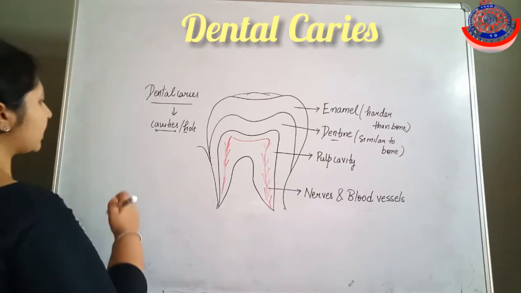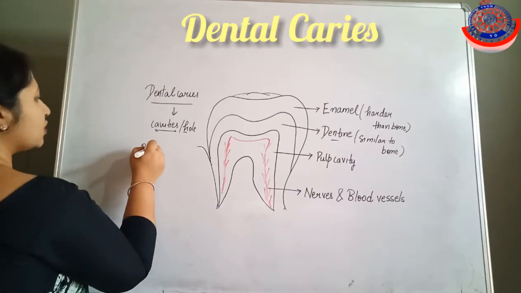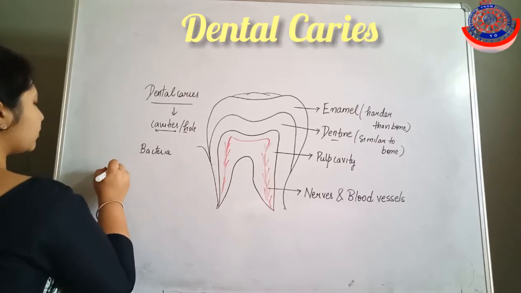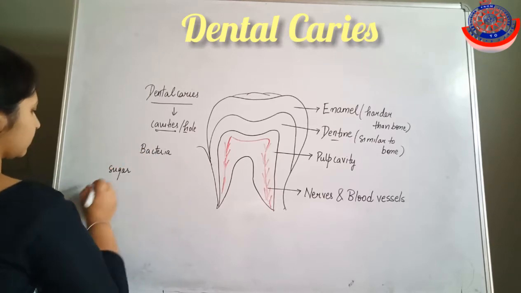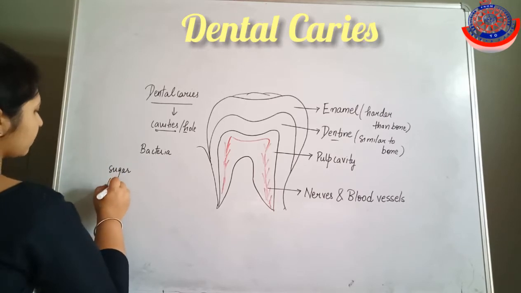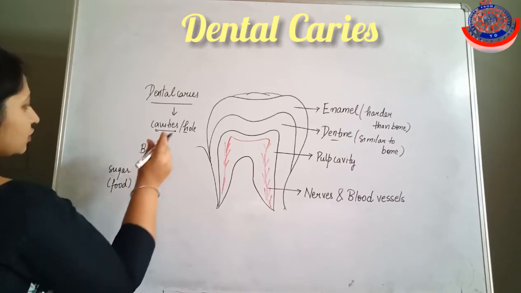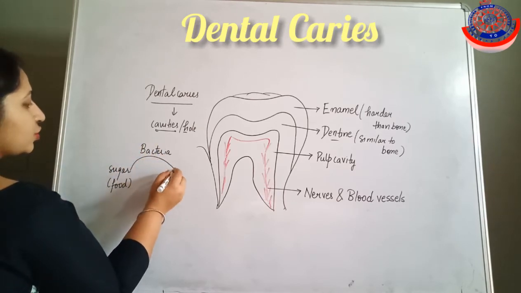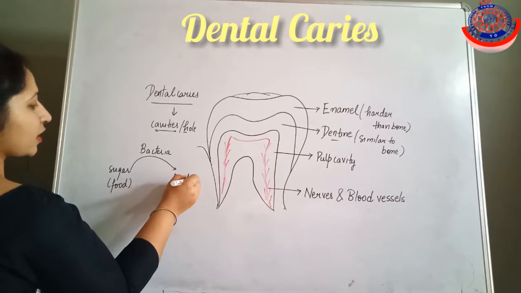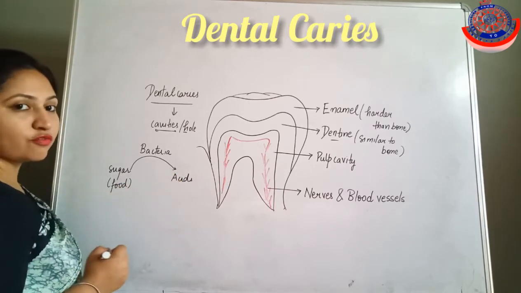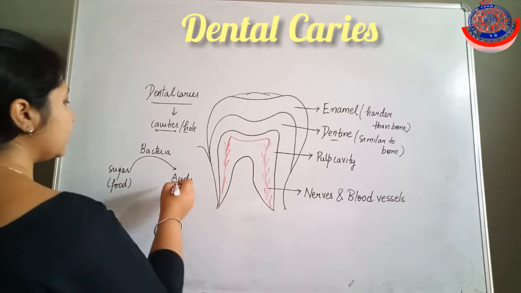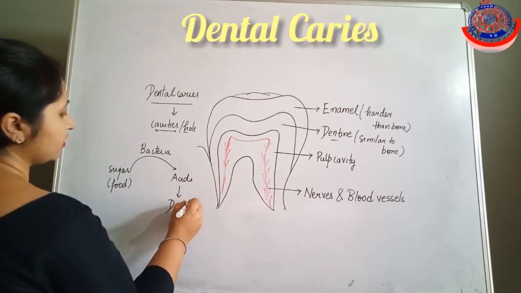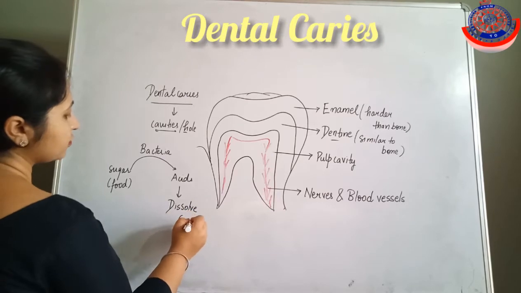So when these bacteria act on the sugar, which sugar? The sugar which is present in our food. When these bacteria act on the sugar, they produce acids. That's why these are known as acid forming bacteria. And these acids dissolve the calcium salts